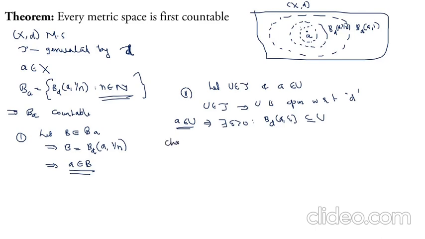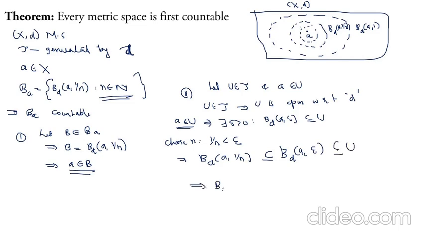That is, there is an open ball with center A and radius epsilon contained in U. Now, choose n such that 1/n is less than epsilon. Then the open ball with center A and radius 1/n is contained in the open ball with center A and radius epsilon, which is a subset of U. That is, B_d(A, 1/n) is a subset of U, and A belongs to B_d(A, 1/n). So if we take any open set and a point from that set, there must exist a member from B_A such that A belongs to B_d(A, 1/n), which is a subset of U. So the two conditions for a local basis are satisfied.